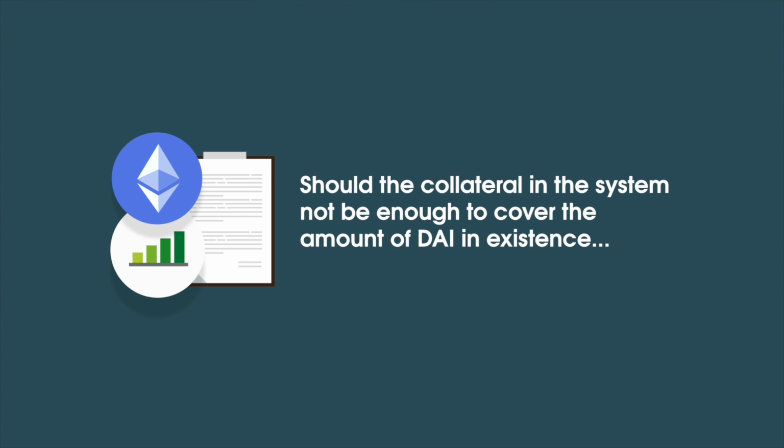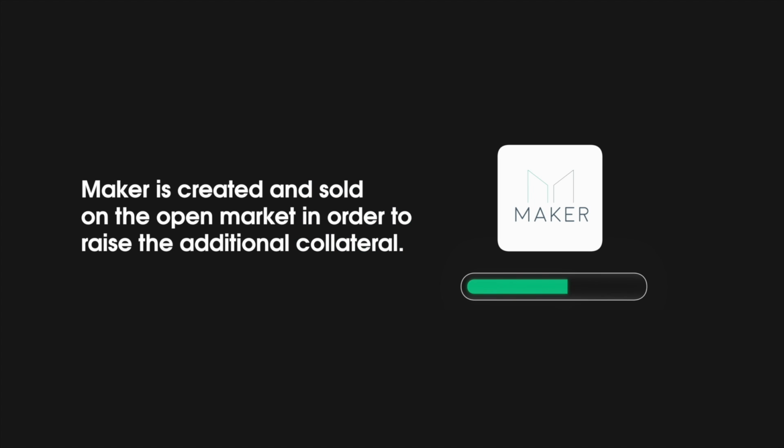Should the collateral in the system not be enough to cover the amount of Dai in existence, Maker is actually created and sold on the open market in order to raise the additional collateral. This provides strong incentive for Maker holders to responsibly regulate the parameters, like the collateralization ratio and interest on the CDPs, as ultimately it could be their money on the line should the system fail, not the holders of the stablecoin Dai.